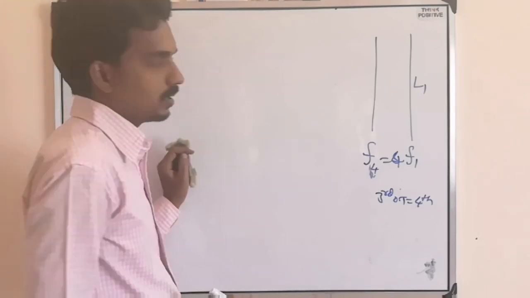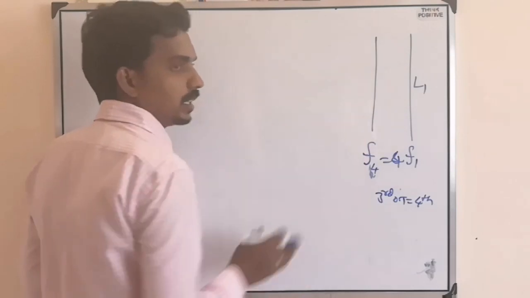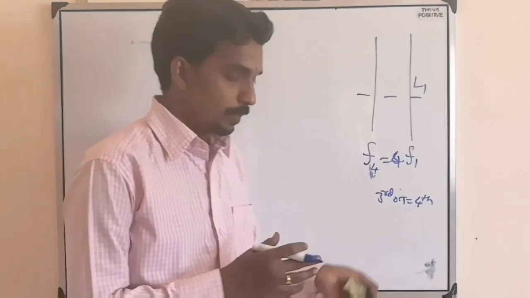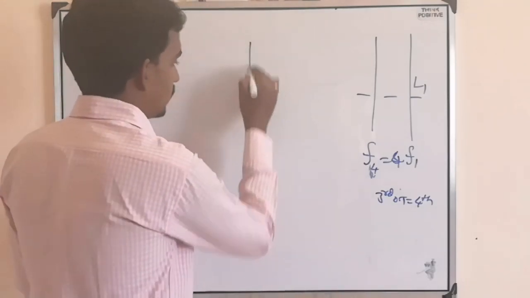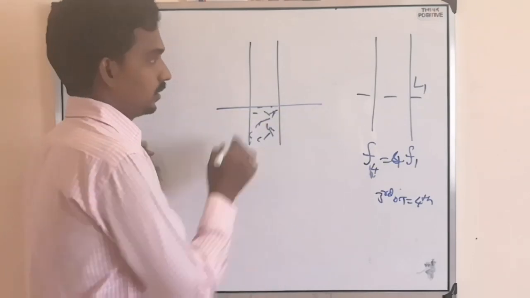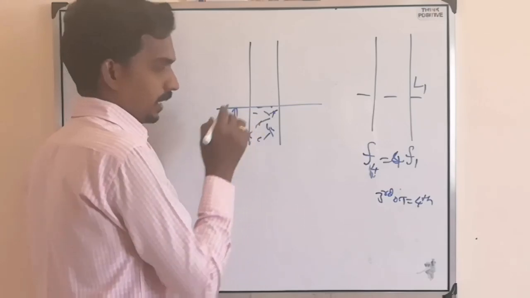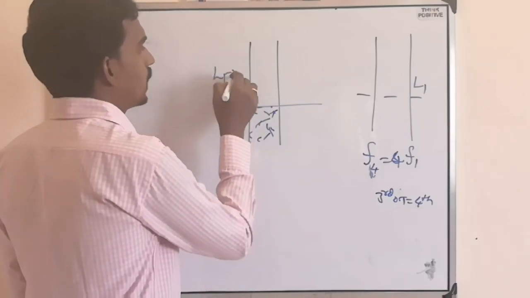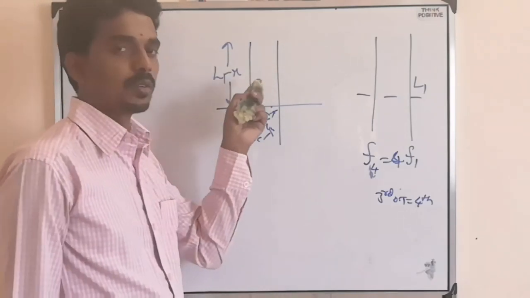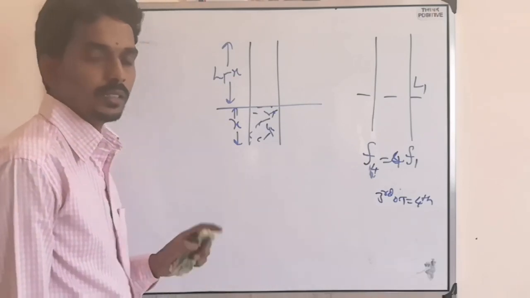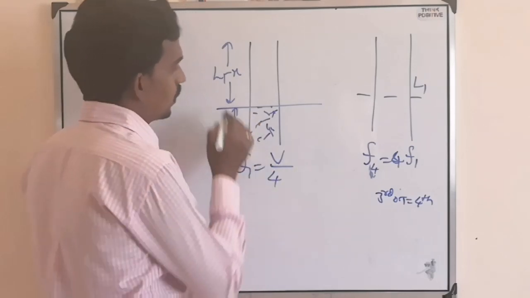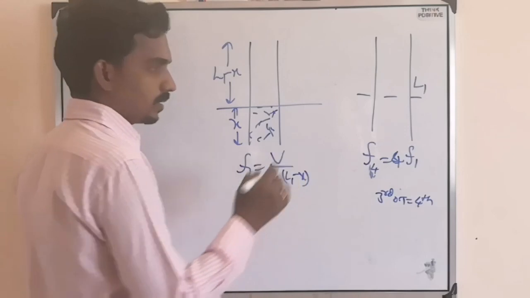Then suppose they ask, now some part of the length is closed like this, or they can tell you to take the open pipe and dip it in water like this. Now this is water, and this will become a rigid end. So let's take X part dipped inside the water. Then the remaining will become L1 minus X. Now it behaves like a closed pipe. Then the fundamental frequency will become V by 4L, where L is L1 minus X.